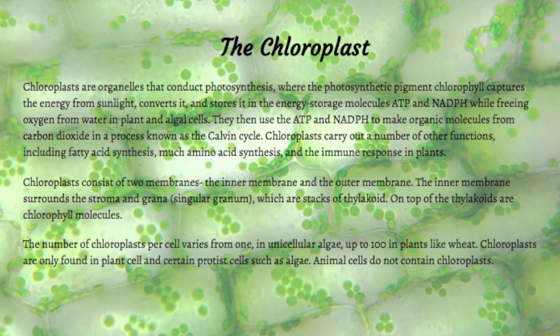The number of chloroplasts per cell varies from 1 in unicellular algae up to 100 in plants like wheat. Chloroplasts are only found in plant and certain protist cells, such as algae. Animal cells do not contain chloroplasts.